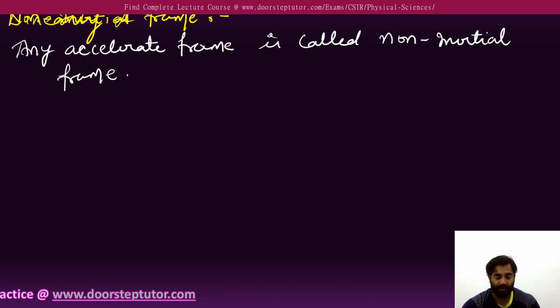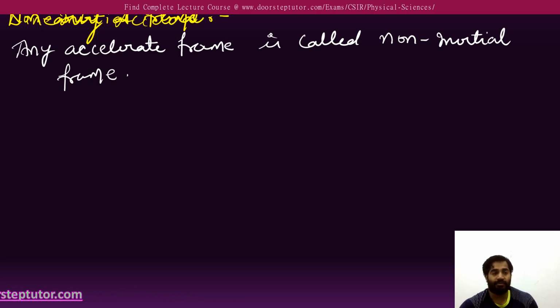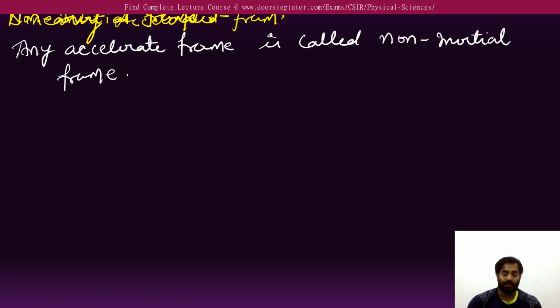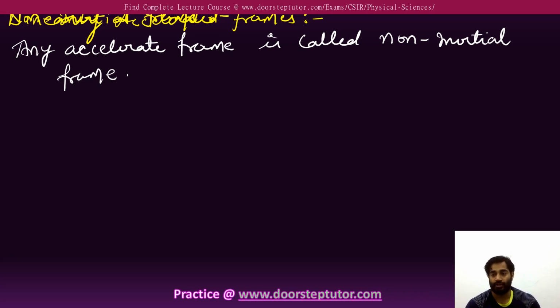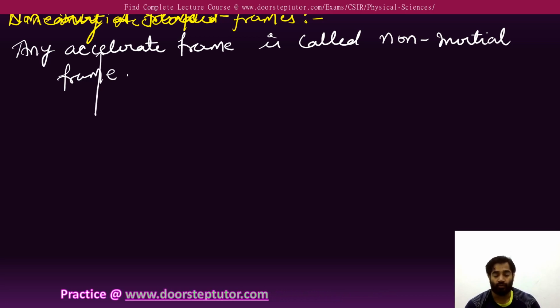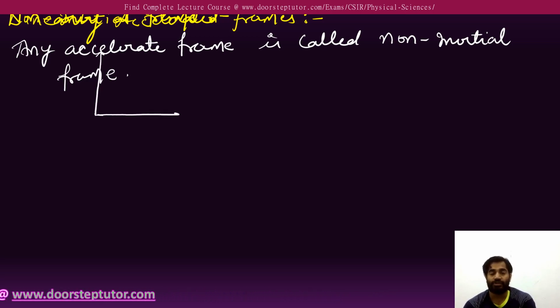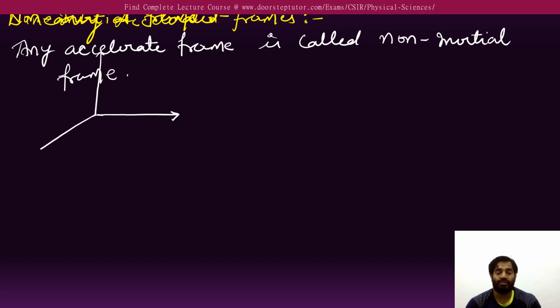That's the very simple definition it has. Any frame that is moving, that has acceleration, that is changing its velocity with time, is what we call a non-inertial frame. So what are the inertial frames? Inertial frames are those frames which are not changing their position with time, or we can say they are changing their position but with constant velocity. So these frames are called the inertial frames when the acceleration is zero.